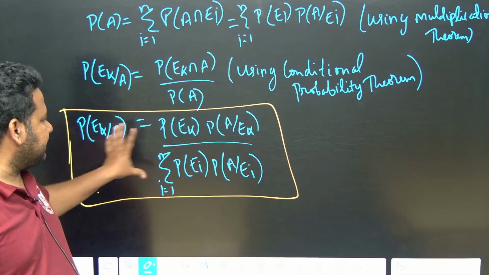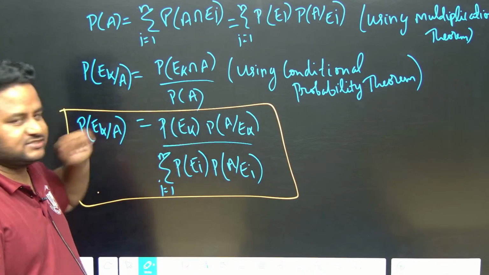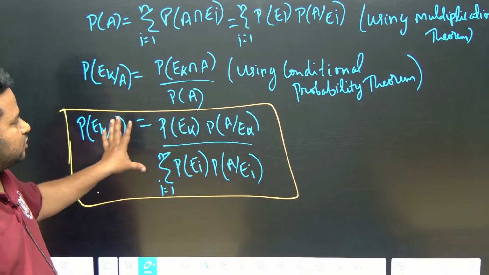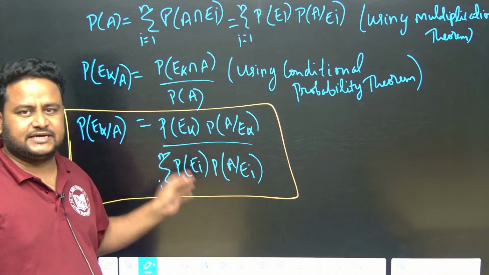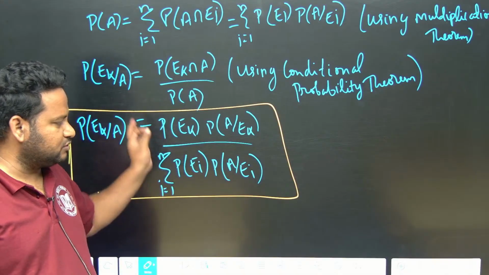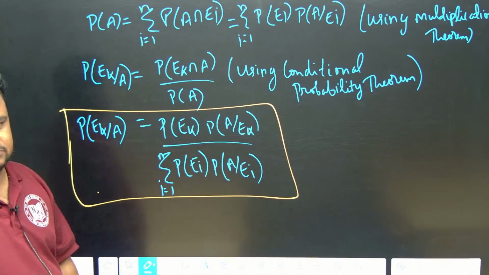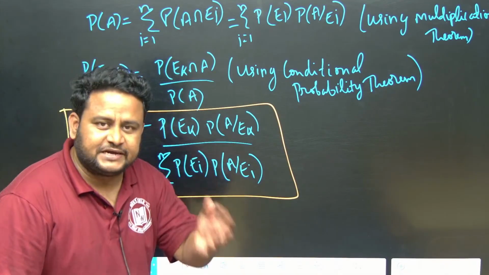Probability of E_k given A, this is the proof of the Bayes theorem. Clear? So you have to take mutually exclusive events and exhaustive events. I told you what mutually exclusive and exhaustive events are. This is what the Bayes theorem says. First of all, let me explain the Bayes theorem in simple words.